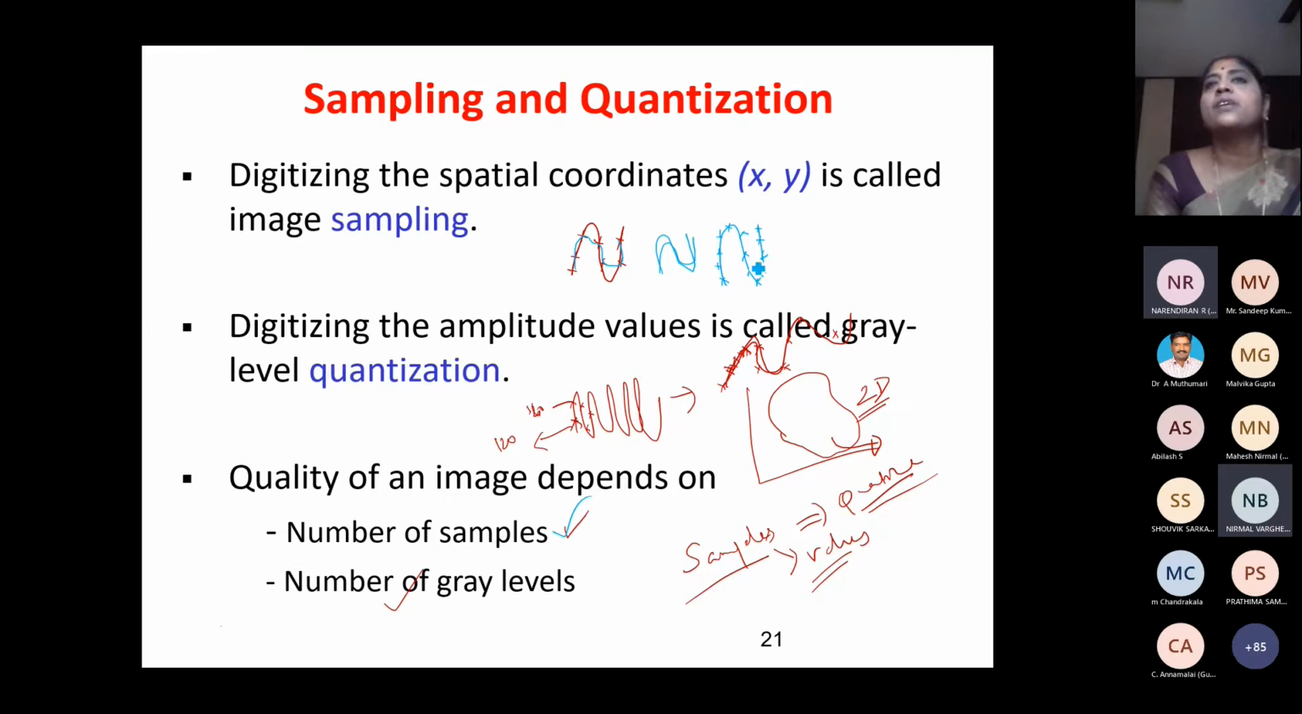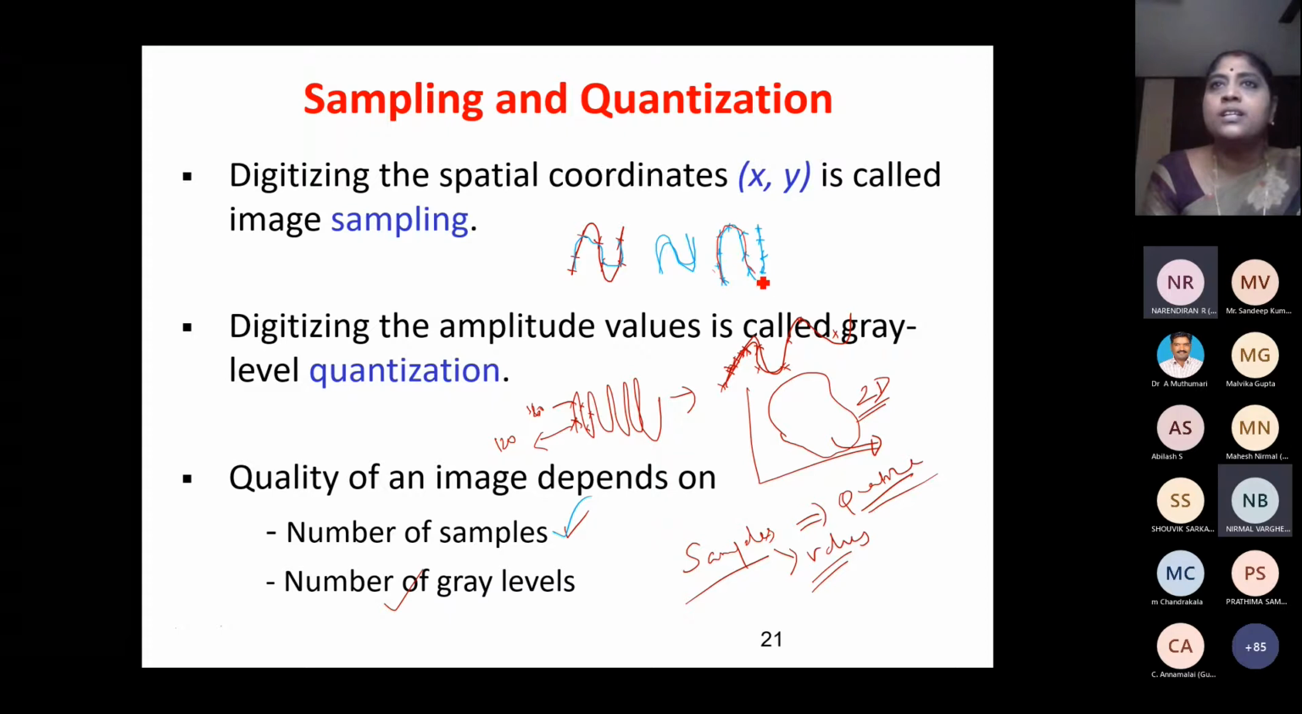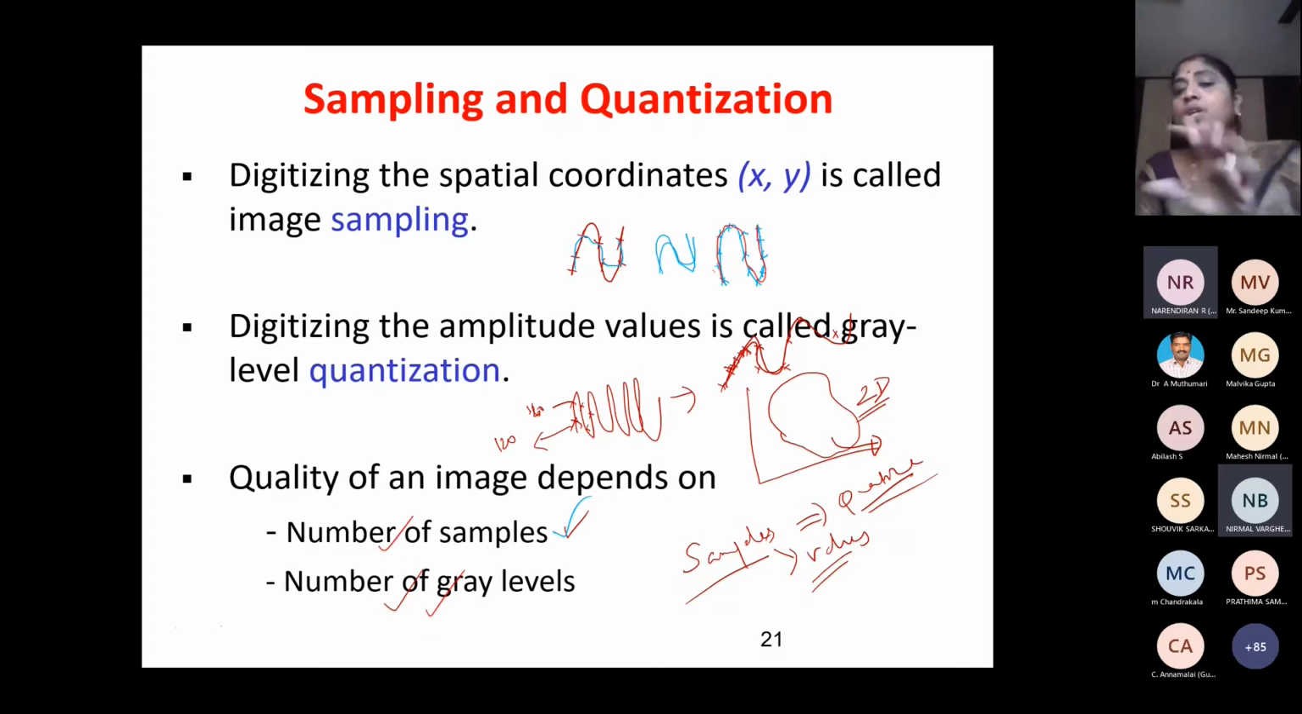If I take samples very close, then I am able to reconstruct the signal properly. So if I want to reconstruct the signal, I can join these samples to get almost the original signal. Okay, almost the original signal. So the quality of an image depends upon the number of samples and the number of gray levels. I'll tell you what a gray level is.